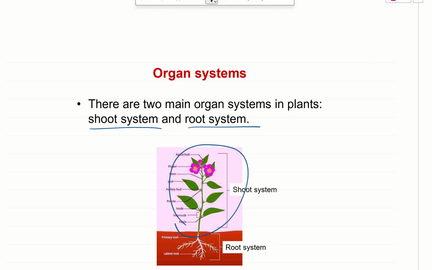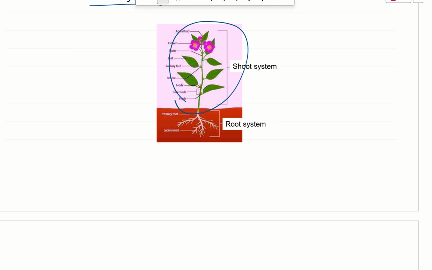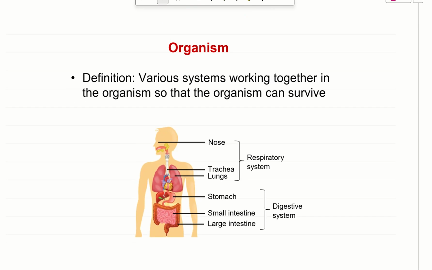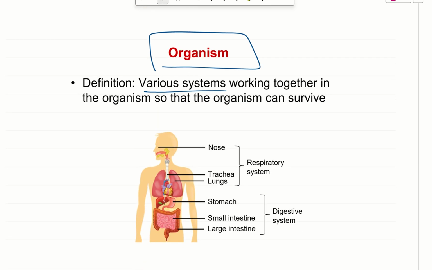The shoot system is the one above ground. The root system is below ground. Then all these will form an organism. They have various systems working together so that the organism can survive. And that's it for this chapter.